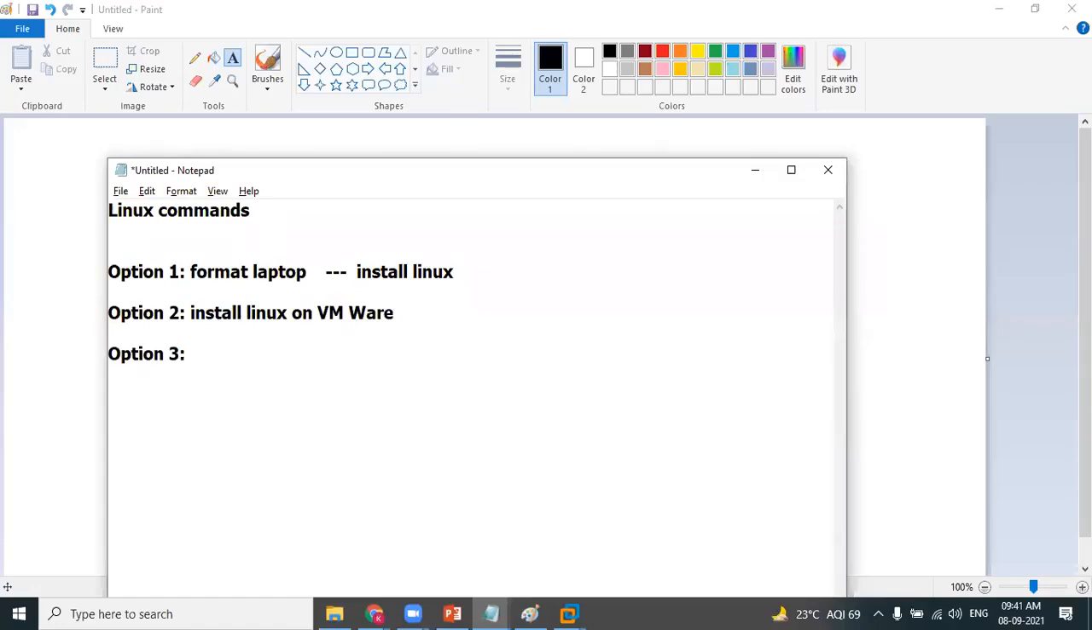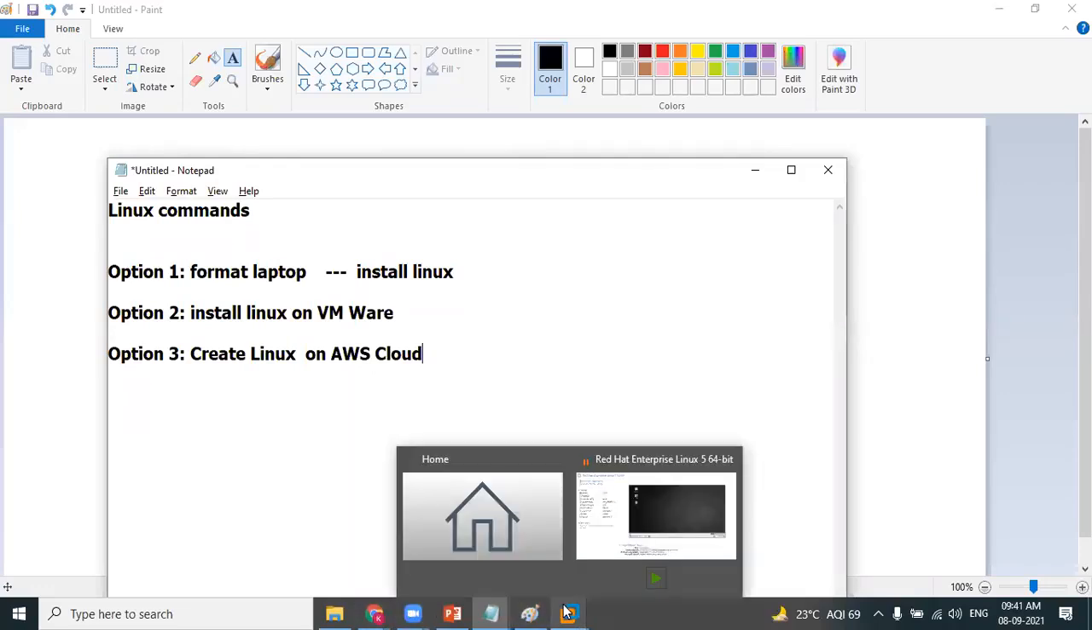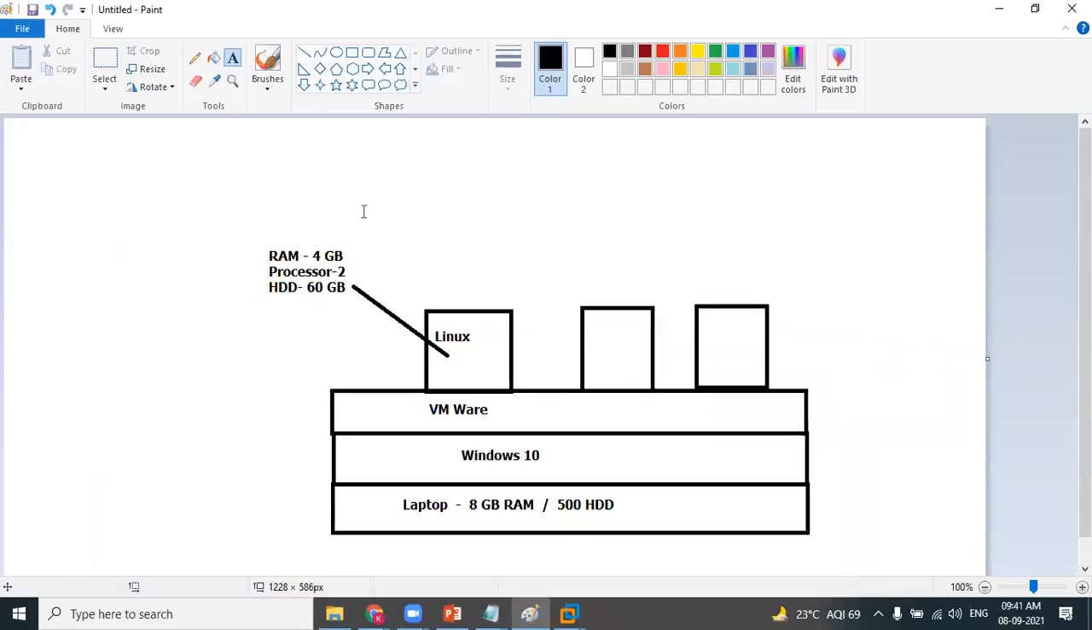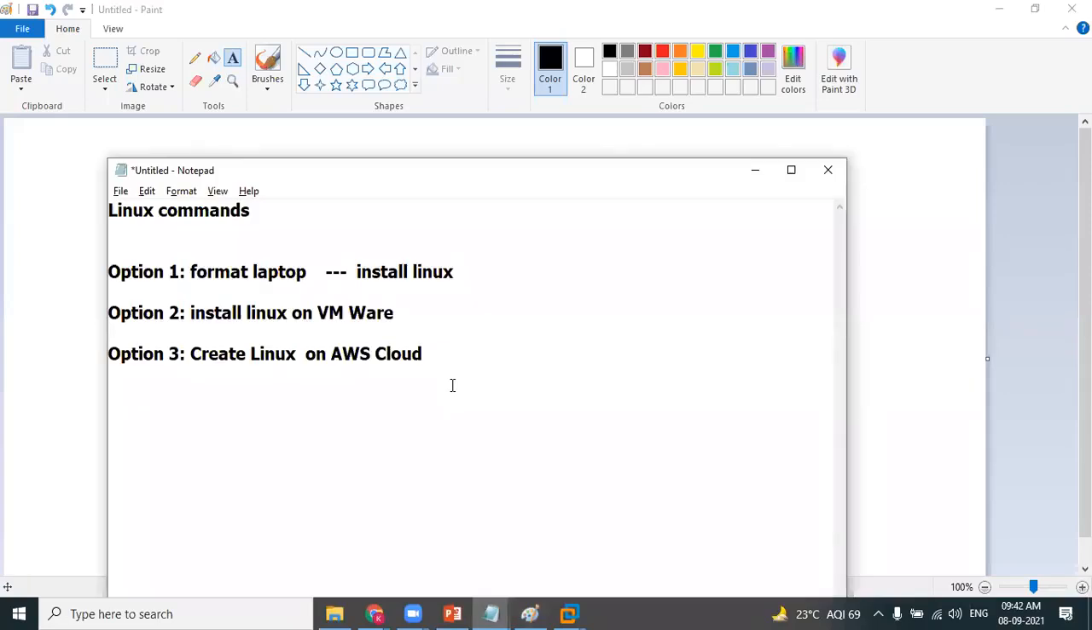Option 3: I can create the same Linux machine on AWS cloud. The same Linux machine which we have just experienced in VMware, I can create it on AWS cloud. That's option 3.